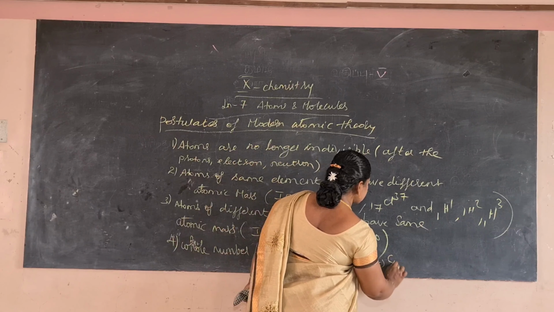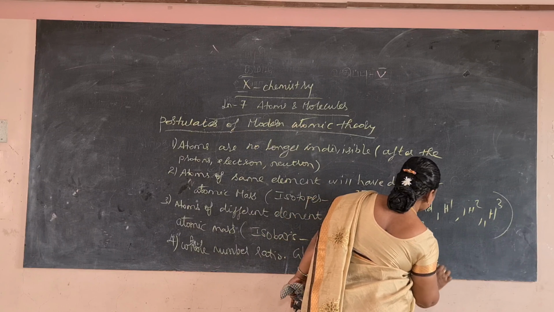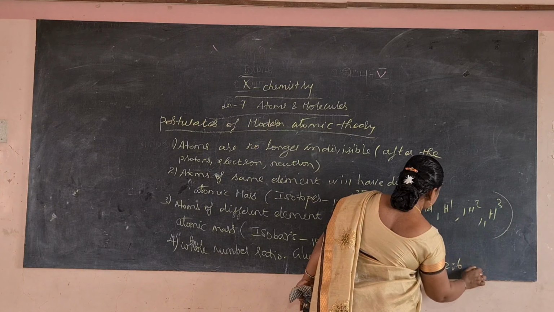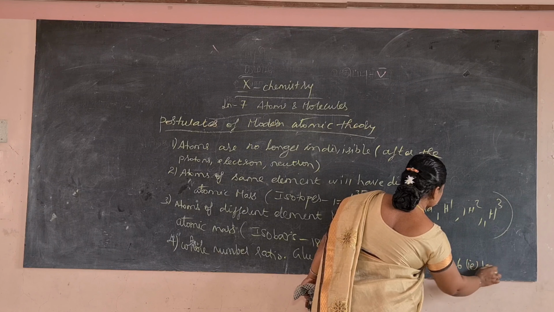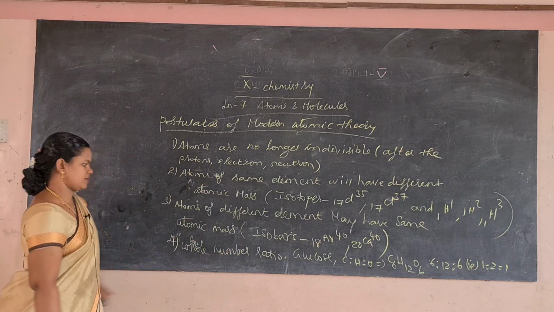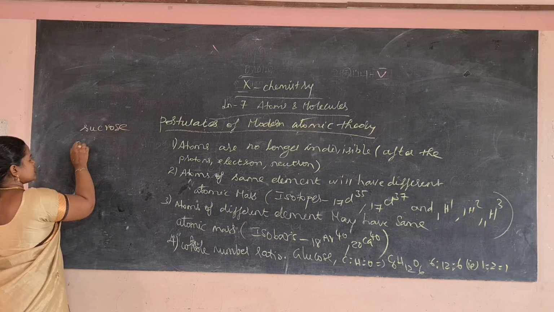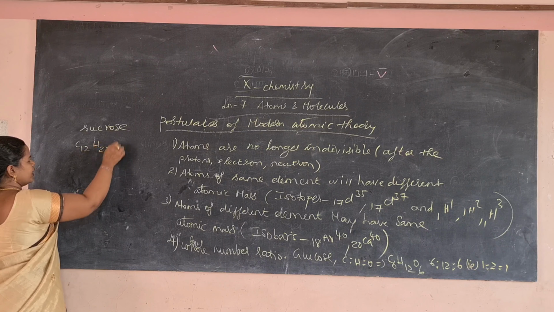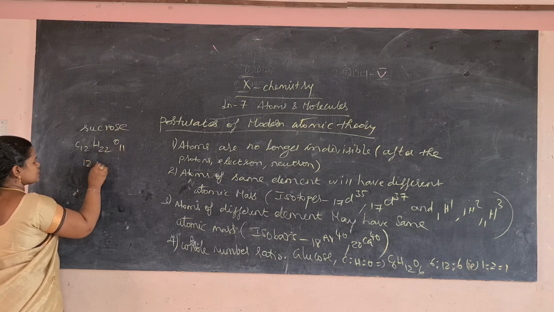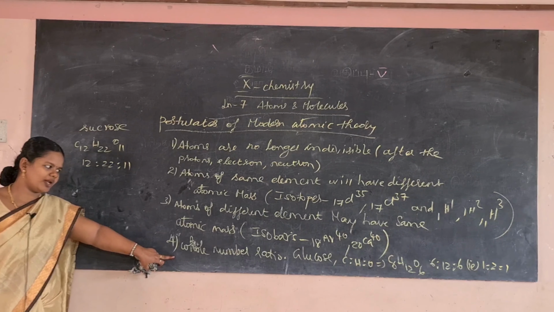Its formula is C6H12O6 and it combines in a ratio of 6:12:6, that is 1:2:1. Another example is sucrose, which is C12H22O11, and its ratio is 12:22:11. So atoms may combine in a simple whole number ratio.